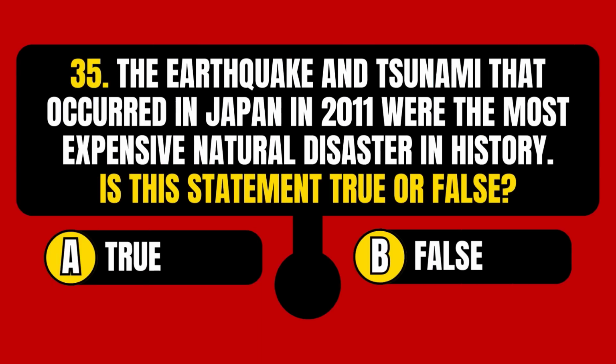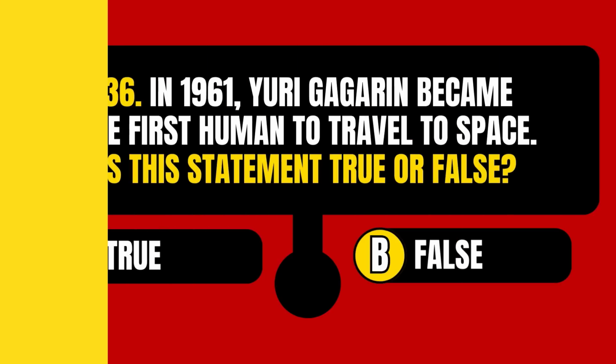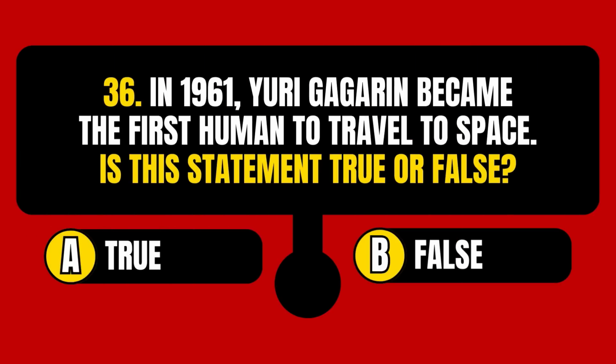The earthquake and tsunami that occurred in Japan in 2011 were the most expensive natural disaster in history. Is this statement true or false? The statement is true. In 1961, Yuri Gagarin became the first human to travel to space.